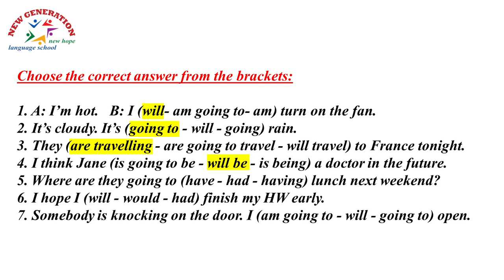Where are they going to? Very easy. An infinitive form. Going to have. I hope. To show hopes, we use the future. Yep, simple. I will. Somebody is knocking on the door. Another time. This is a quick decision. I didn't arrange that someone will knock the door, so I will open.